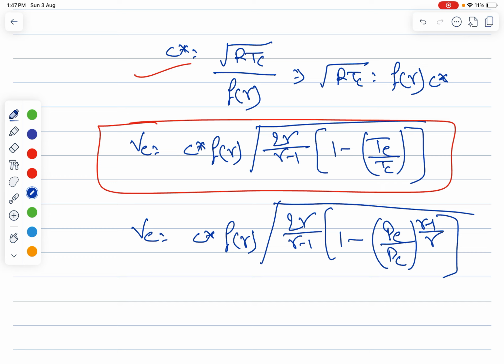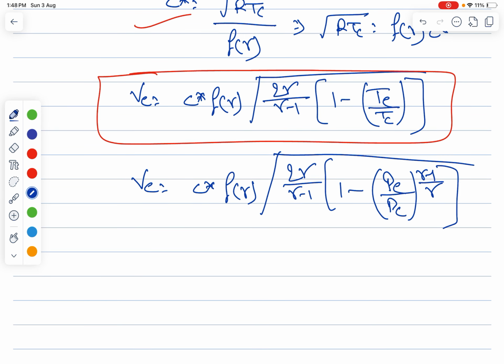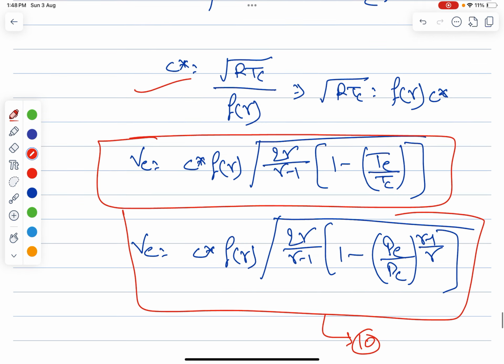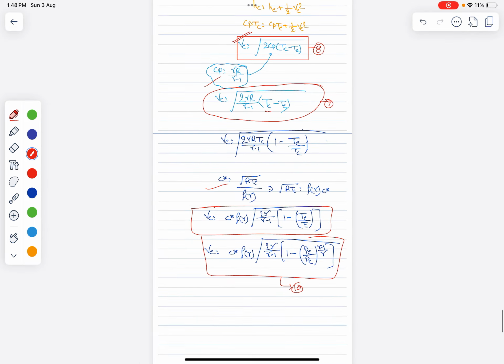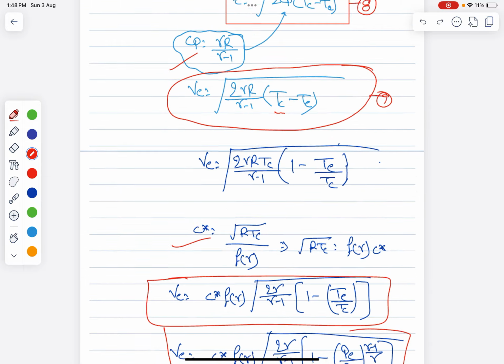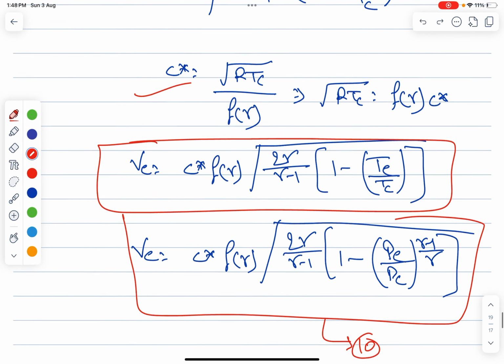So if you bring this power term to the other side, you will get gamma minus 1 by gamma, right? This is the equation number 10. So basically whatever I have written from here to here is at autopilot. You don't need to remember all these things, right? First you remember this, then after you can write all the things which are required over here. So if you want to remember, please remember, otherwise no need to remember all these things, fine?